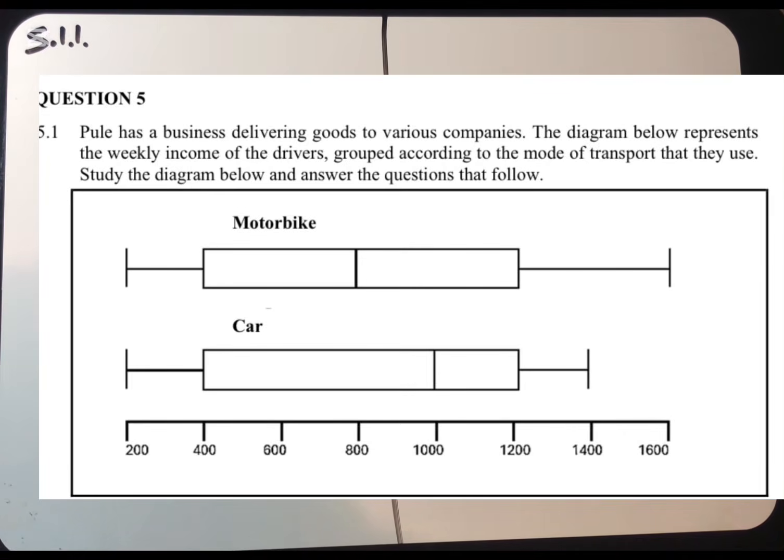We have a motorbike. You can see the minimum is 200, the maximum is approximately 1,600. We have a car. Minimum is 200, and then the maximum is around 1,400. But if you look at the median, the median of a motorbike is around 800, then the median of a car is around 1,000. So you can see that a car is making a lot more because 50% of the employees are making around 1,000, which is more than that of a motorbike.